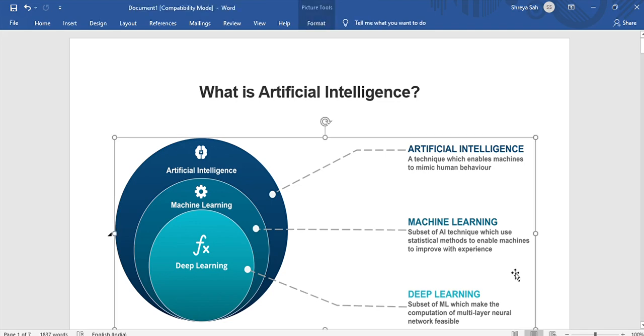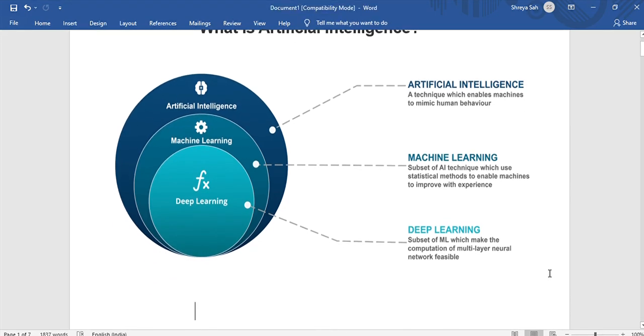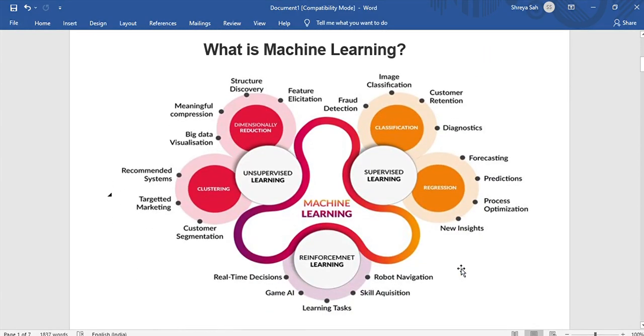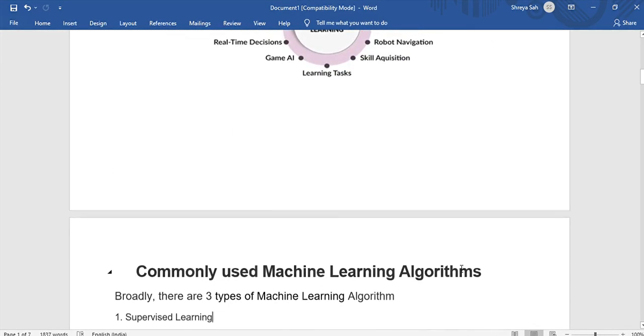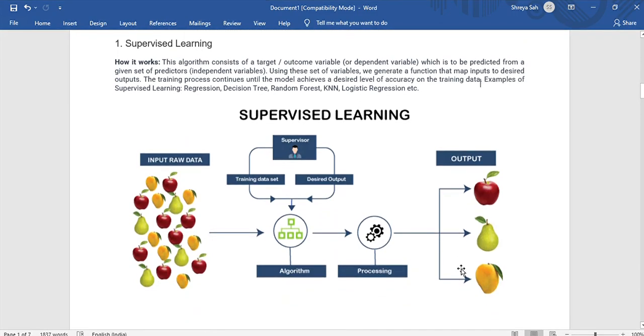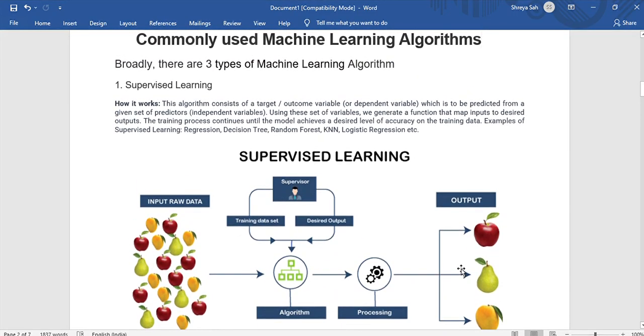Deep learning is a set of machine learning techniques which makes the computation of multi-layer neural networks feasible. In the videos which are going to come in the future, I'll also be discussing what a multi-layer neural network is. This is just an introductory video, so we will come to this diagram later. First, let us discuss the commonly used machine learning algorithms.